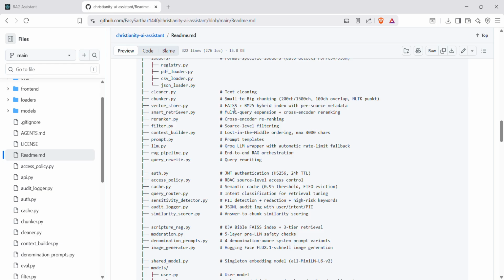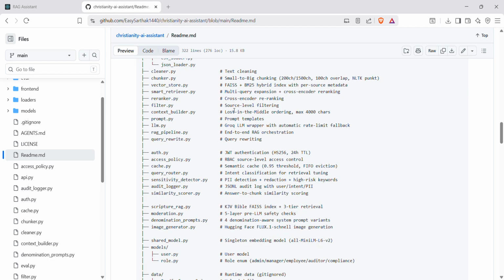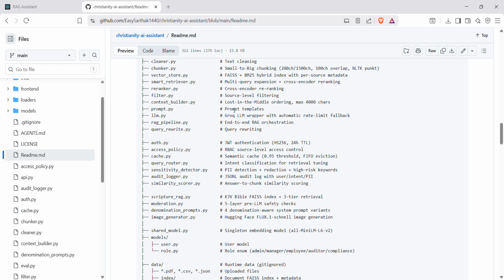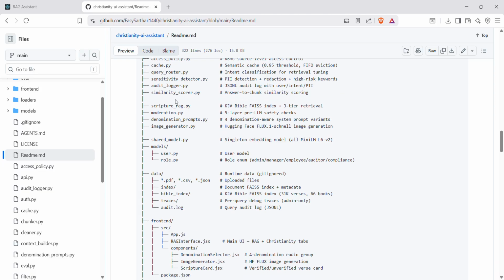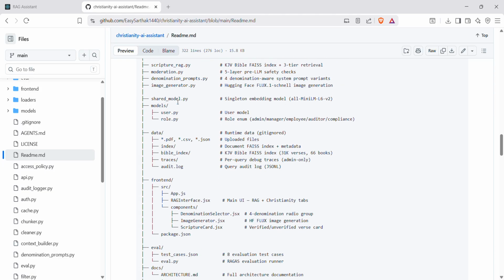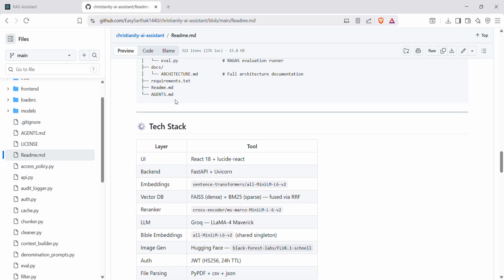Then vector store uses FAISS, which is dense, and BM25, which is sparse, and uses RRF combination of both. Then smart retriever, which uses multi-query expansion, cross-encoder re-ranking as well, and similarly the RBAC, role-based access control, which includes authentication, access policy, cache, query router, and similarly other files as well.